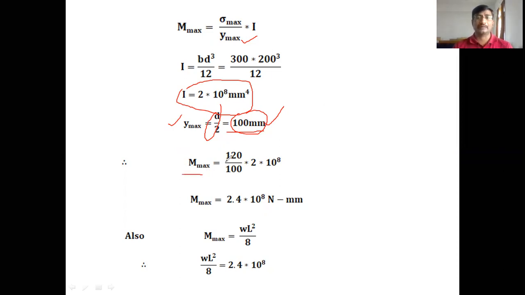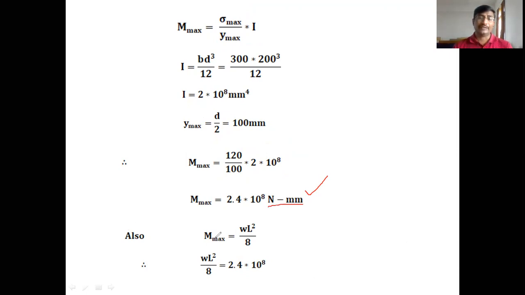Therefore, substituting all the parameters in the equation, the sigma max value is 120 newtons per mm square, Y maximum is 100 mm, which is in the denominator, and the I value is 2 into 10 to the power of 8 mm to the fourth. Upon substitution of all the parameters, we get the maximum bending moment value as 2.4 into 10 to the power of 8 newton mm. The bending moment units are Newton meter or Newton mm. Here we are substituting all the parameters in Newton and mm, therefore we get the bending moment units as Newton millimeter.